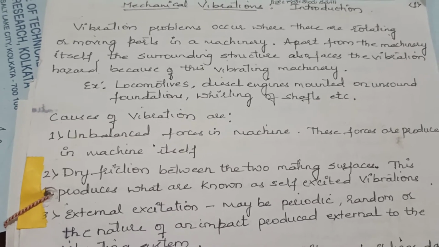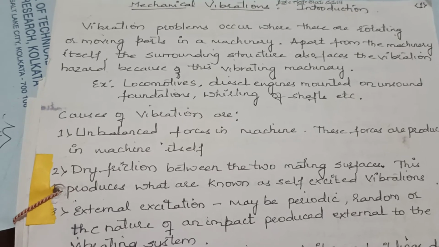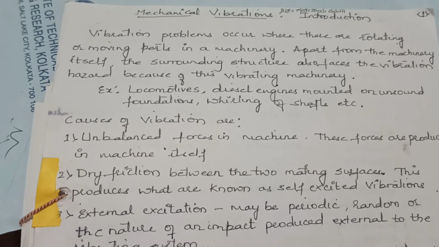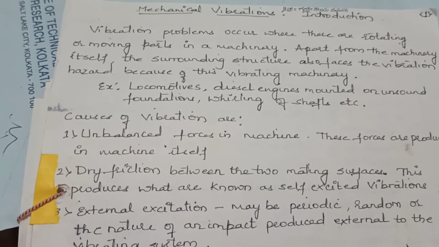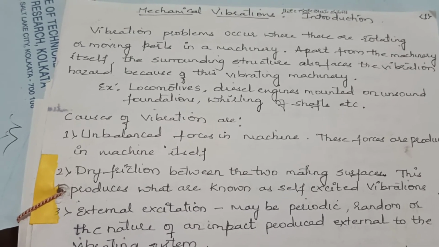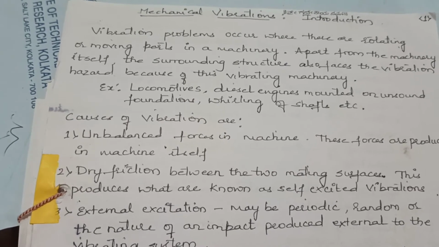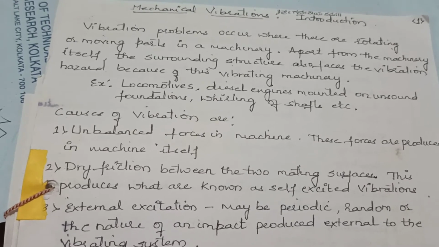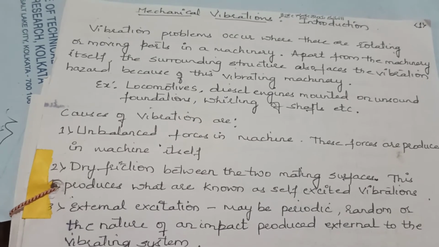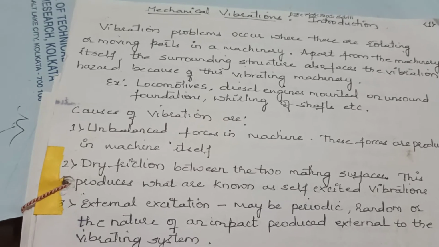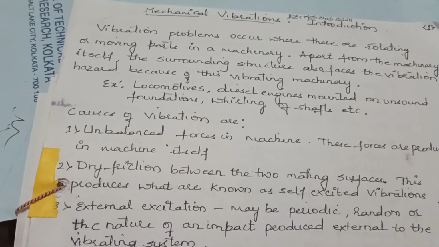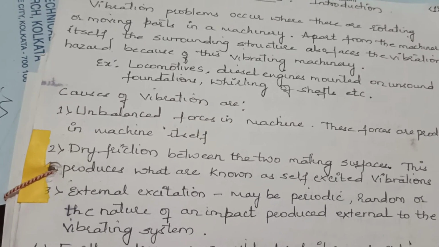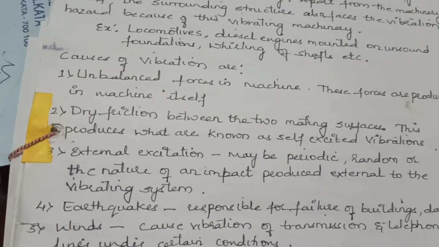The third cause of vibration is external vibration. Such vibrations are periodic, random, or of the nature of an impact produced external to the vibrating system. So any force which is produced on the body externally, such type of vibration is called external vibration or external excitation. The fourth cause of vibration is earthquakes.